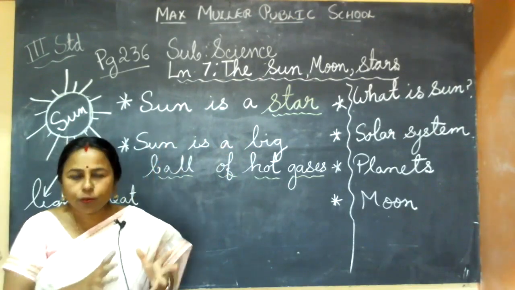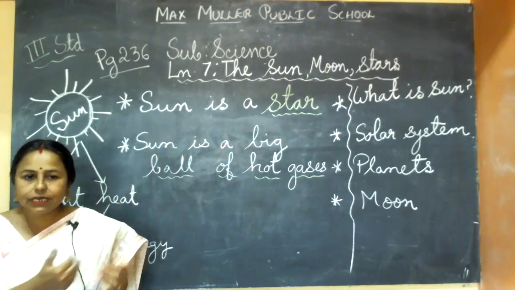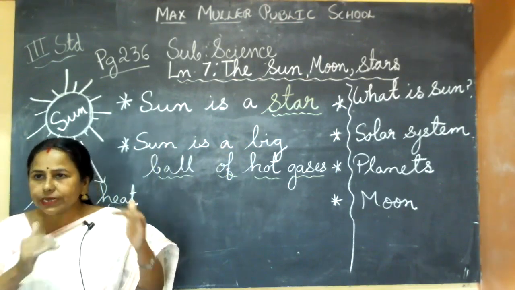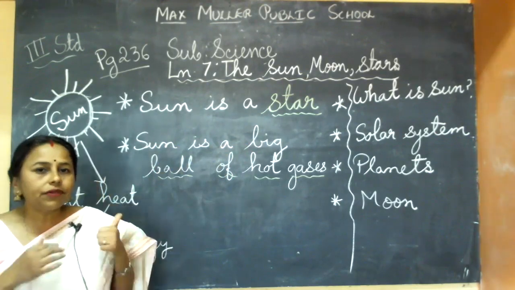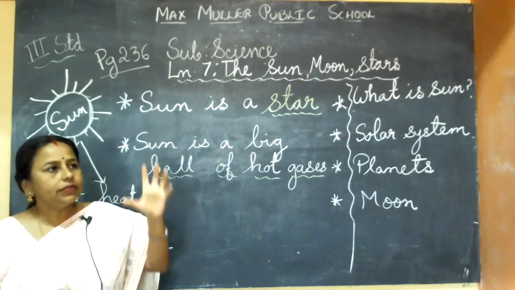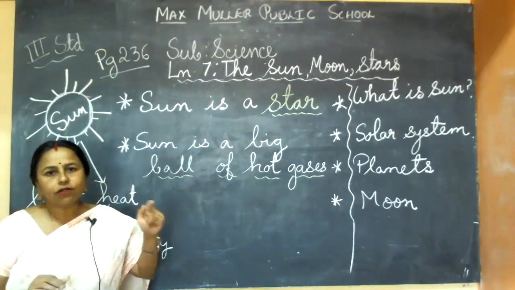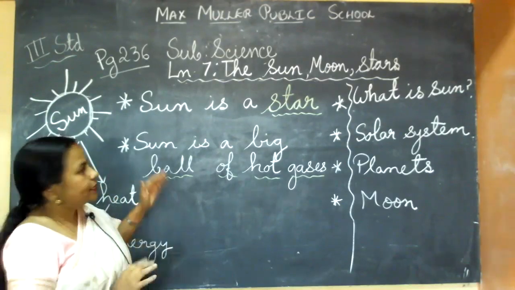But it looks so big and bright because of the distance. It is very near to our planet Earth. It is because of the distance. Other stars are very, very far away from us, our planet. That's why the farther you go, that object will look smaller and smaller. So it looks like a dot and it is bright like a diamond only. So that is the difference.